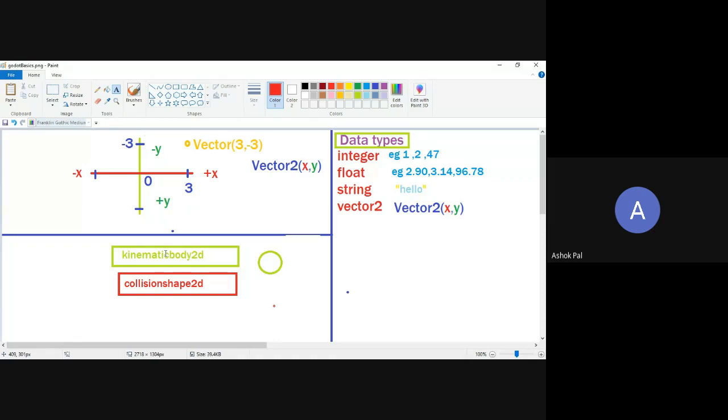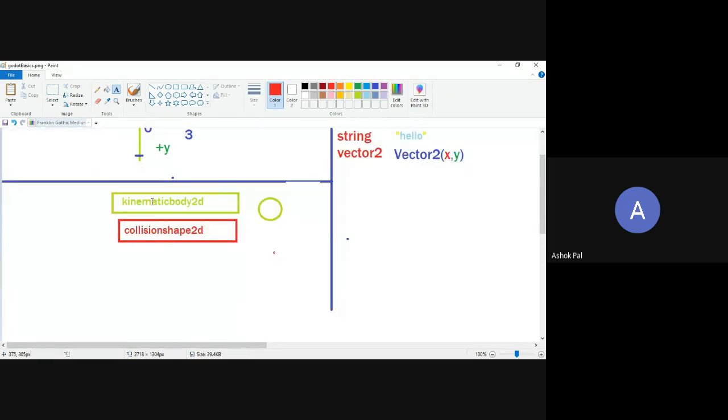Am I clear? Please tell me in the chat, am I clear? If you have any doubts, just ask me, because this is basic and you have to clear it. Okay. Any other person? More similar faces are telling me. Any other one who has doubts, or am I clear? Okay. So let's continue. We have created the kinematic body. We have given the collision to it. Now what is left?